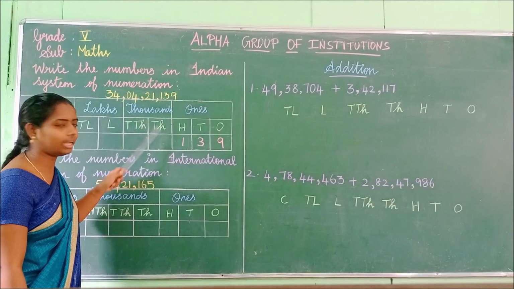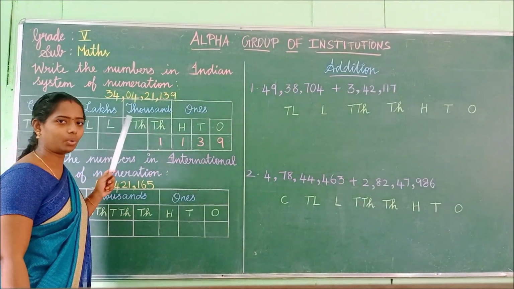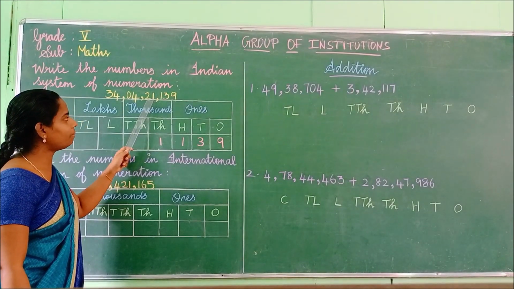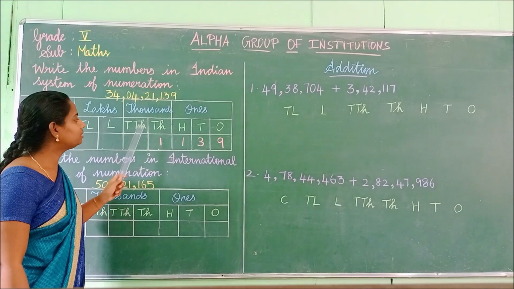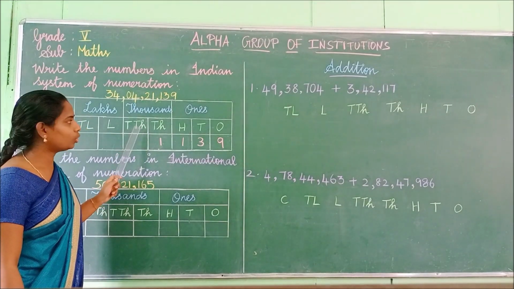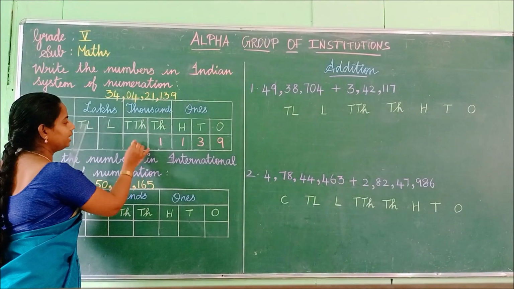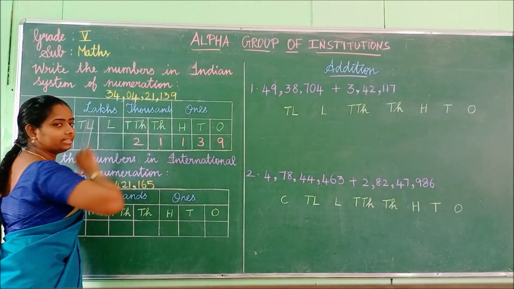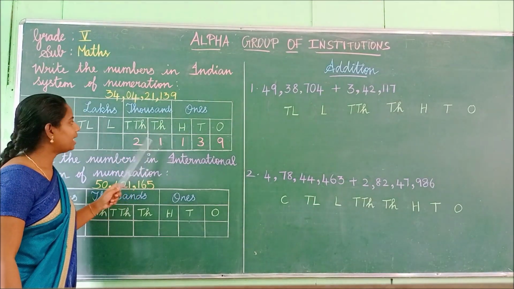Then what is the next number? 2. What is the place value for this? 10,000, isn't it? So we place this 2 in the ten thousands place. We have completed the thousands period.